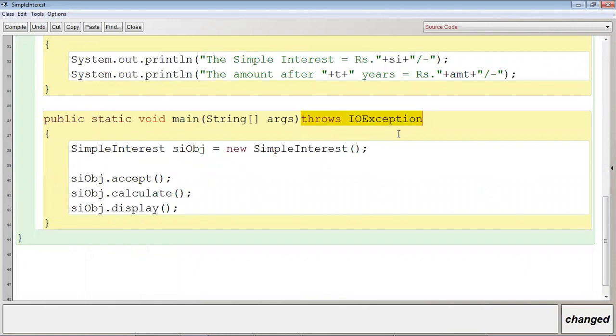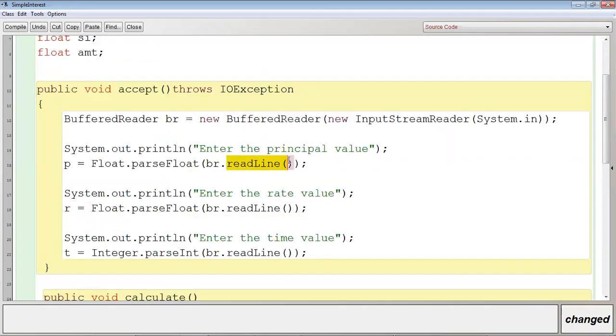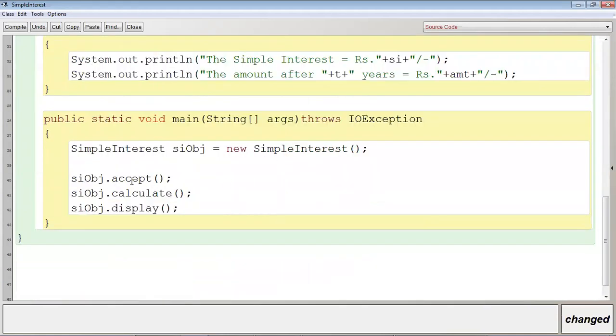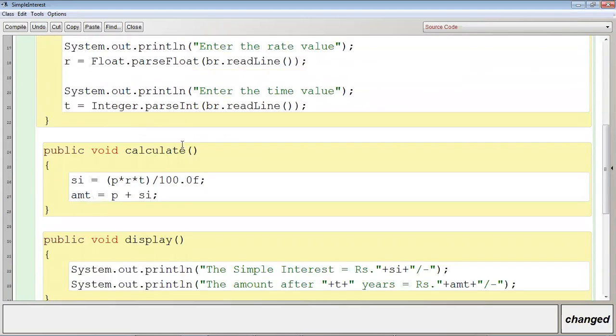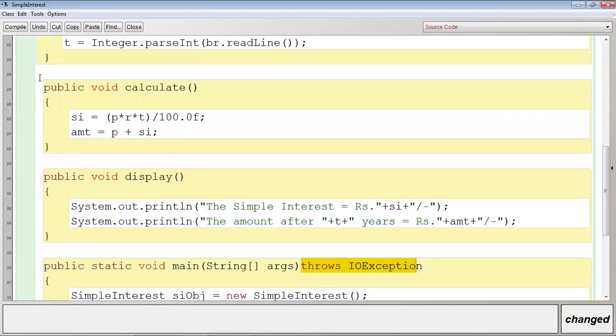Is this clear? Because here you are not calling the br.readLine method directly, but you are calling the accept method, and the accept method is calling readLine. So the main method is not calling the readLine method directly, but is calling the accept method. That is the reason why we have to write throws IOException at the head part of the main method as well as the accept method, but not the calculate method, and not the display method. Why? Because from within the calculate method, can you find any method call that is directly or indirectly related with readLine?